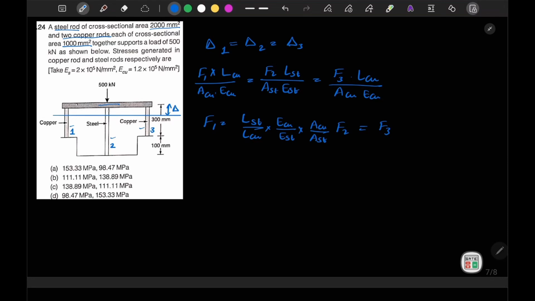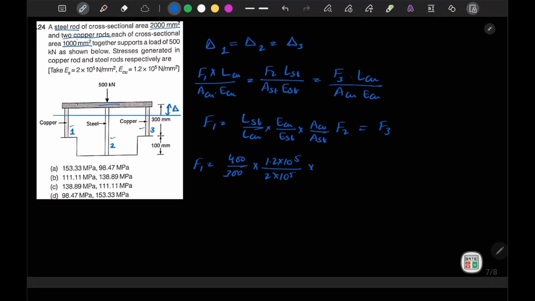So in both the copper, our force will remain same, and if we substitute all the values here, I will get F1 is equal to, now let's say L of steel is 400 mm, L of copper is 300, E of copper is 1.2 into 10 to the power 5, E of steel is 2 into 10 to the power 5.